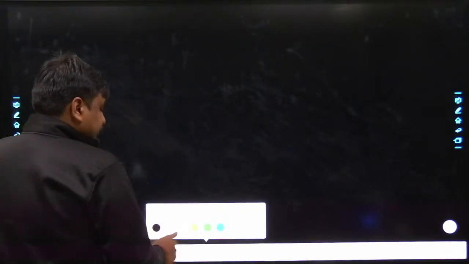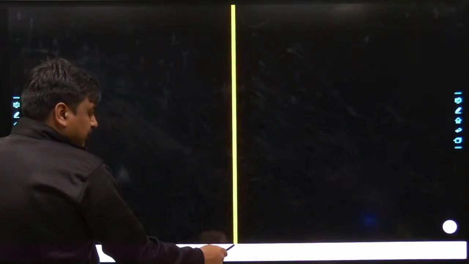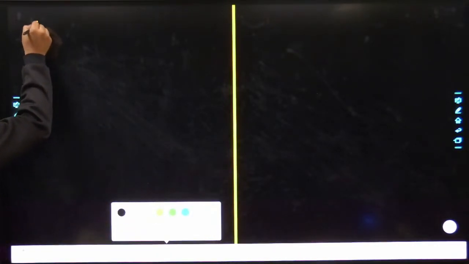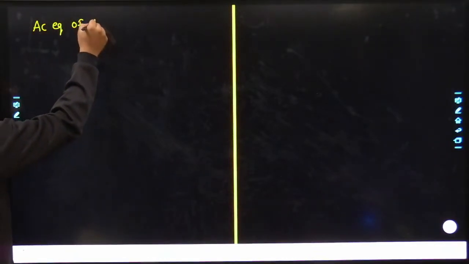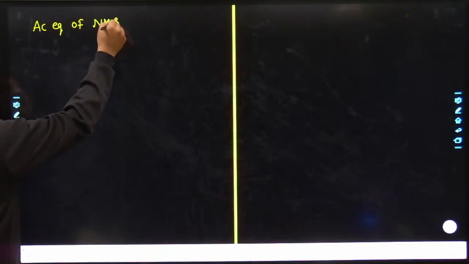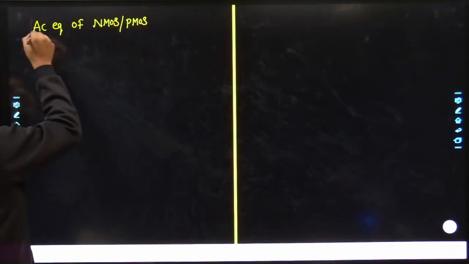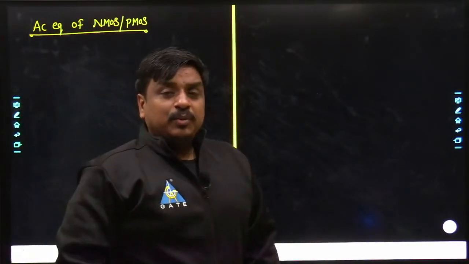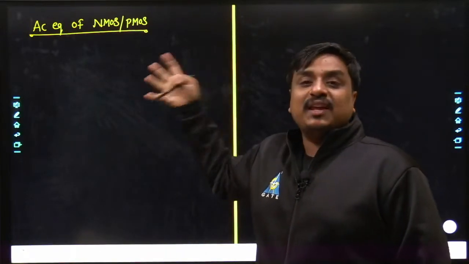So let me do one thing. Let me go into the next page and see how the equivalent model of MOS looks like. Obviously it's the AC equivalent. If I discuss the AC equivalent of MOS, either NMOS or PMOS, keep in mind the AC equivalent which I am drawing just after this line is equally valid for the NMOS as well as PMOS. Many students have one doubt: sir, NMOS and PMOS polarities are different, even their values of VTH are different. How could the AC equivalent be the same for both of them?